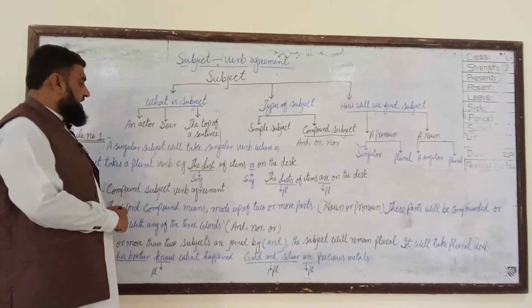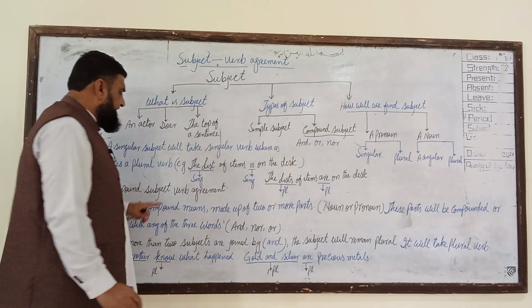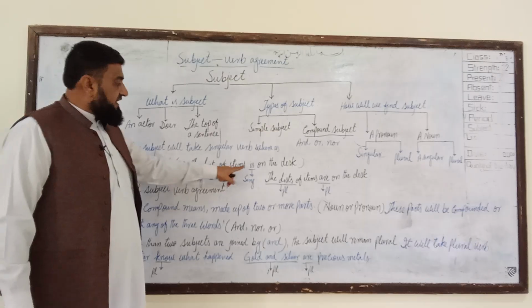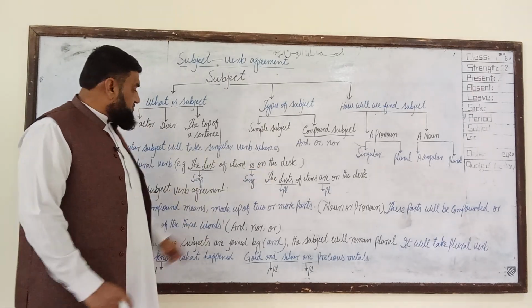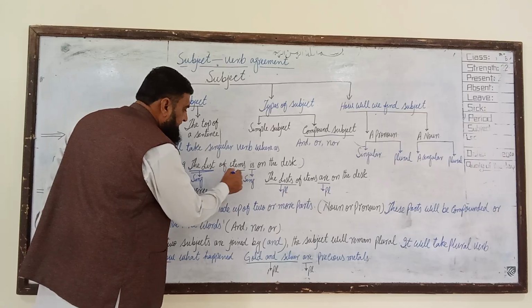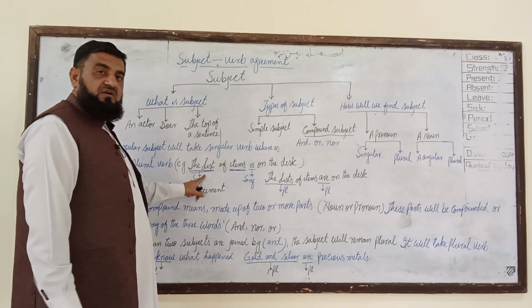For example, I have given you here an example. Just see, that is very technical. The list of items is on the desk. Here is the word list, here is items. Items is plural, but list is singular.